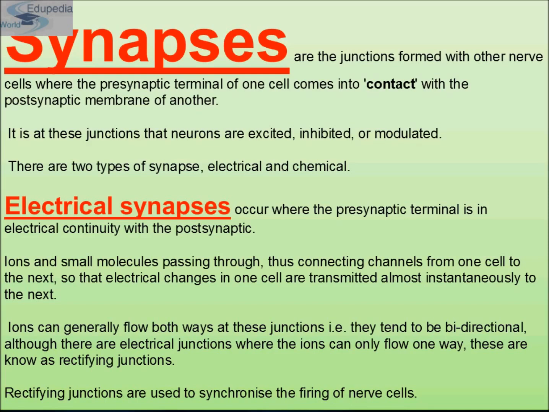So electrical synapses occur when the presynaptic terminal is in electrical continuity with the postsynaptic. Ions and small molecules pass through connecting channels from one cell to the next, so that electrical changes in one cell are transmitted almost instantaneously to the next.